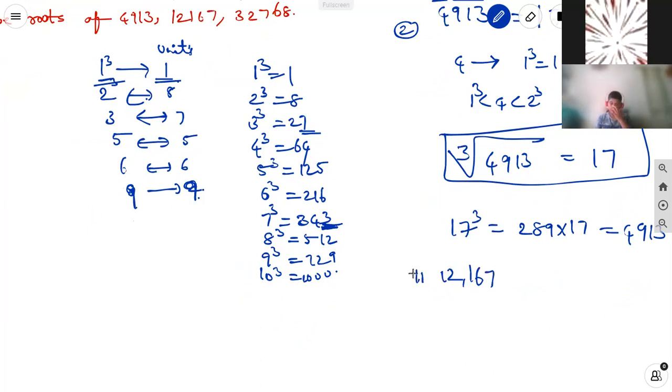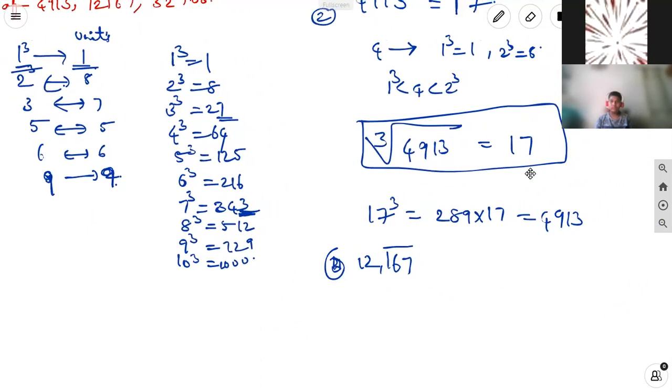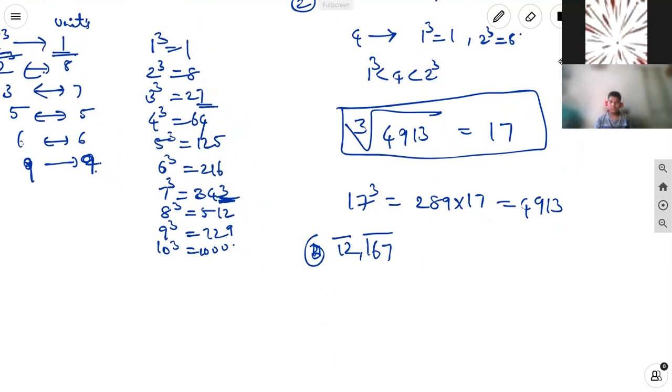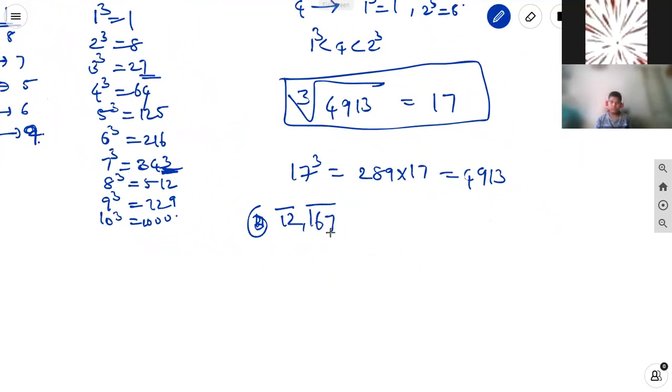12,167. See here, we put 3 digits as a bar and 1 more bar of 2 digits. Here, just check it out. It ends in 7, which means the units place digit is clearly 3. And for 12, we know that 2 cube is equal to 8 and 3 cube is equal to 27. So from this, we can say that 2 cube is less than 12, which is less than 3 cube. So here we can take it as 23.